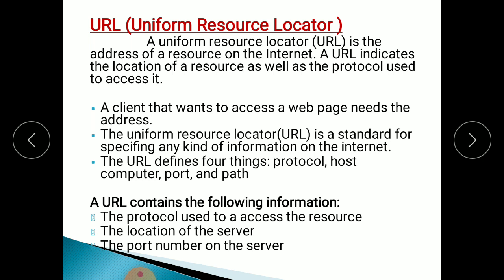URL contains the following information: the protocol used to access the resource, the location of the server, that is, on which server exactly that information is stored. With the help of this URL, we also easily find the port number on the server. URL contains this type of information.